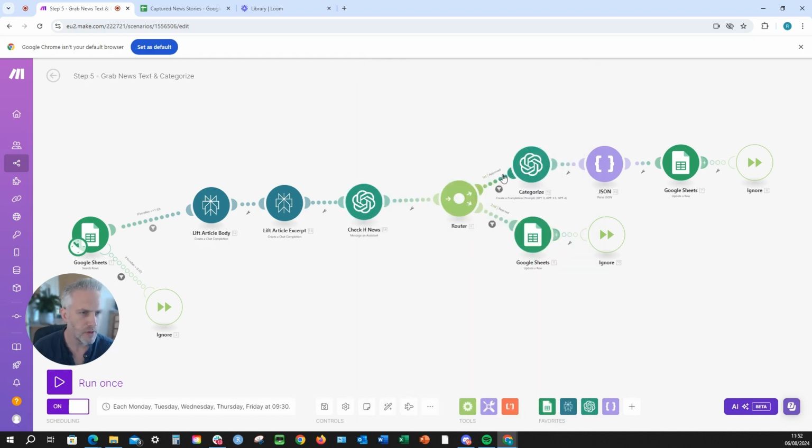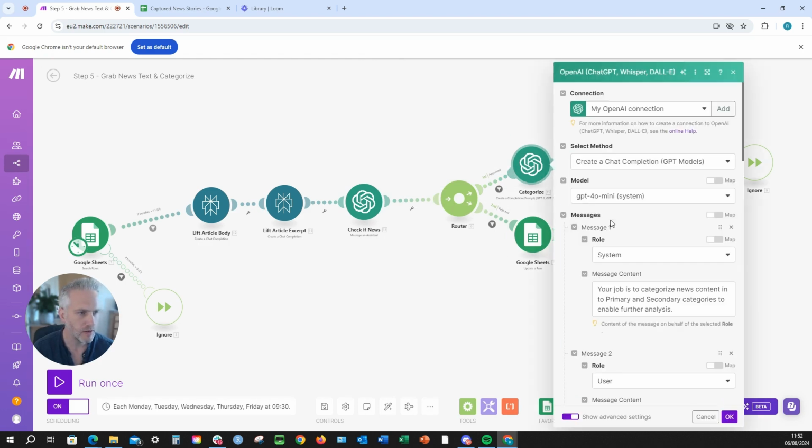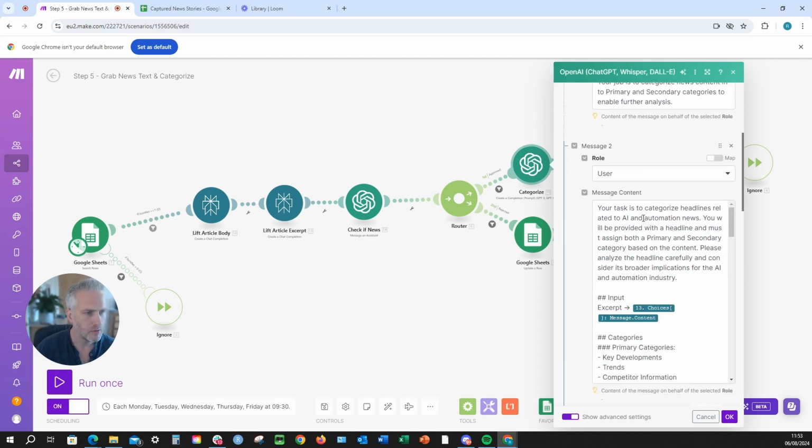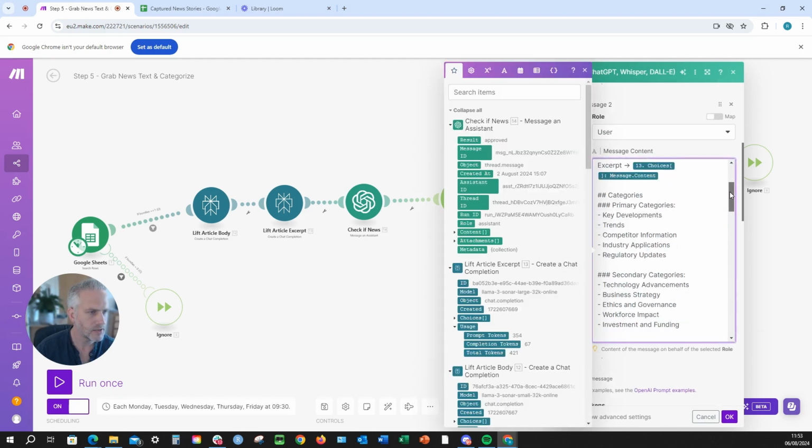If the story is approved and it's not an advert, then we're going to categorize that. We're categorizing it to make sure that we're producing varied content that our audience wants to read. So we are creating primary and secondary categories. The primary categories are around key developments that are really important for your audience to notice, trends which are a bit more minor, competitor analysis, the industry applications of what you're talking about, and any regulatory updates. The secondary categories can be variable depending on what you want to pay attention to, but I've got technology advancements, business strategy, ethics and governance, workforce impact, and investment and funding.